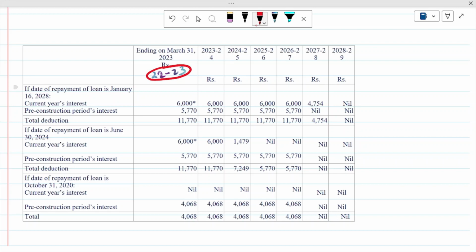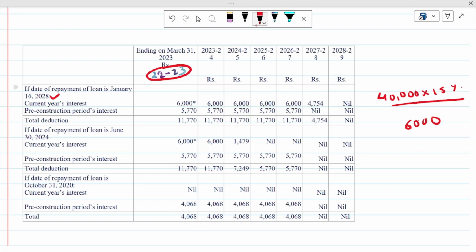Now if the date of repayment of loan is January 16, 2028, meaning your loan ends in 28, then you always have to remember, look, in the current year the loan is still running, so this 6000 will be available. How did 6000 come? 40,000 multiplied by 15%, so you will get 6000. So this 6000 is current year interest.